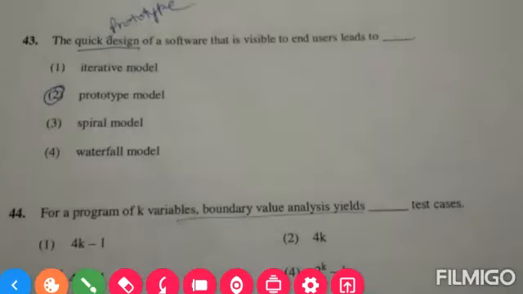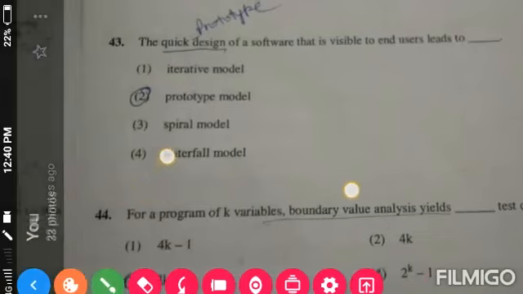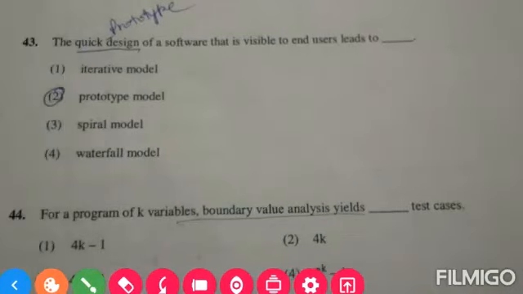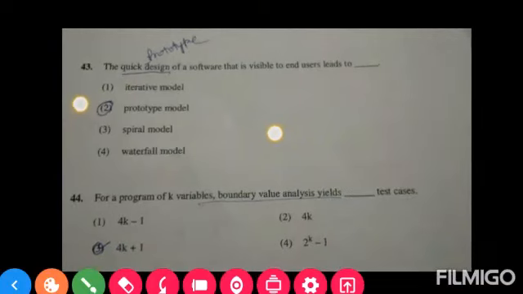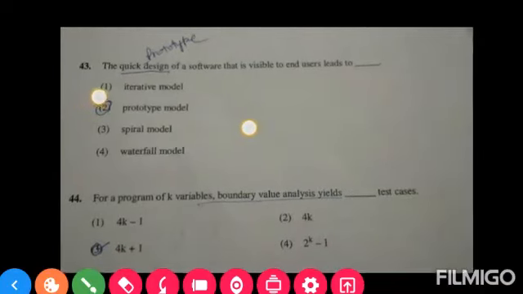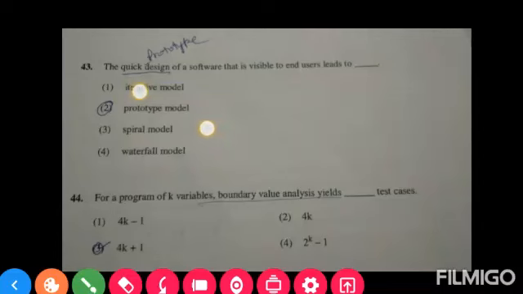Next question. The question 43. The quick design of a software that is visible to end users leads to. The correct option is second option. Next question. For the program of k variables, boundary value analysis yields dash test cases, and the correct option is third one, 4k plus 1.